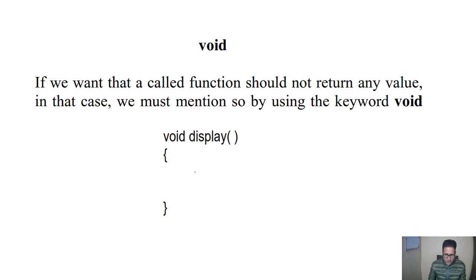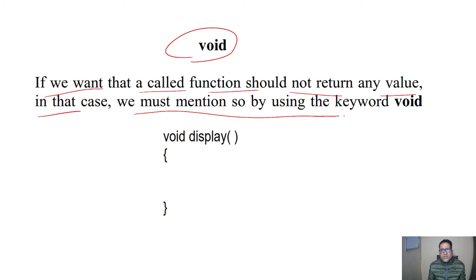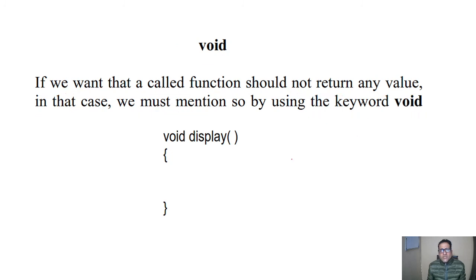Next we will see void. If we want that a called function should not return any value, we must mention so by using the keyword void. It means if some function, for example this display function, is called and we want that it does not return anything to the main function, we will use this keyword void.